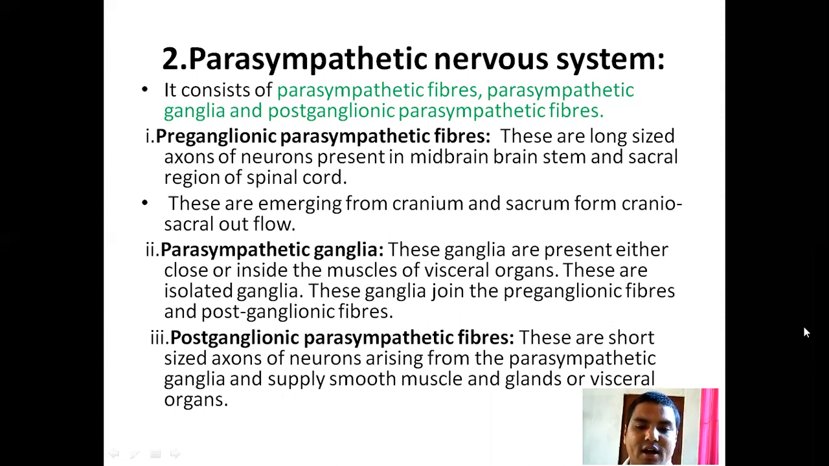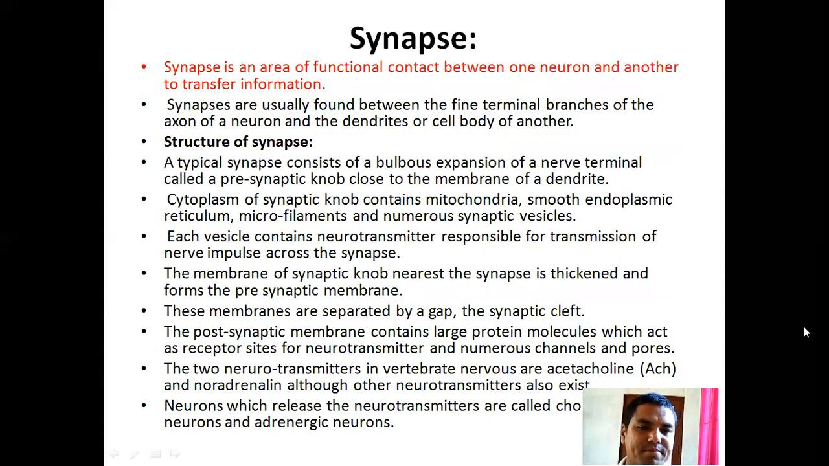Now let's know about the synapses. A synapse is an area of functional contact between one neuron and another to transfer information. Synapses are usually found between the fine terminal branches of the axon of a neuron and the dendrites or cell body of another. Structure of synapses.